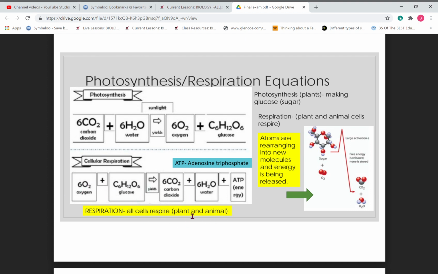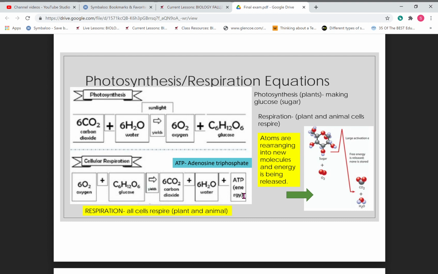All cells respire, plants and animals. Any living cell is going to respire. They're individual, tiny, microscopic cells. All of them respire. So in respiration, you have oxygen and sugar, then your yield, and then you're going to have carbon dioxide and water, and then ATP.